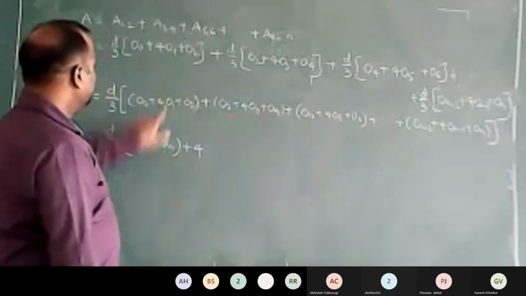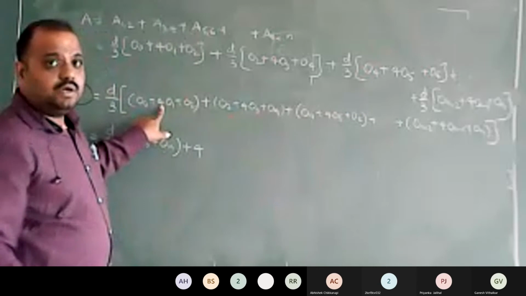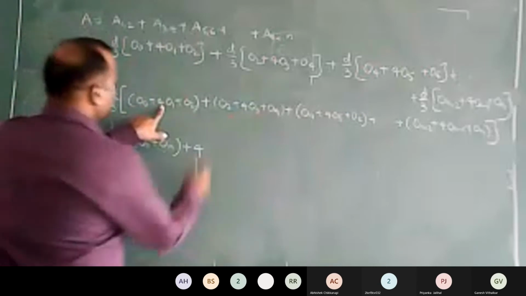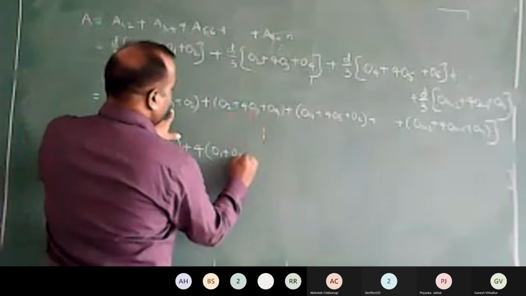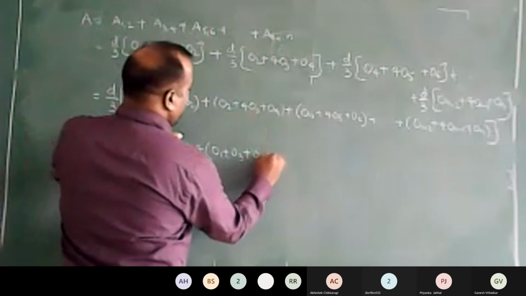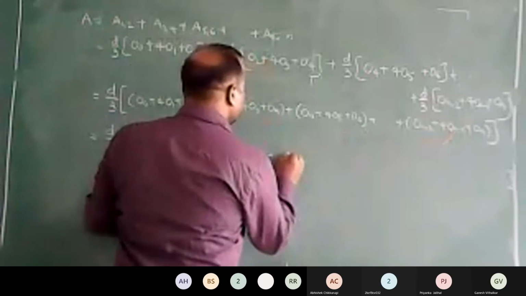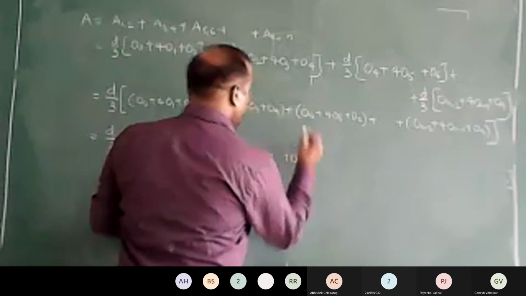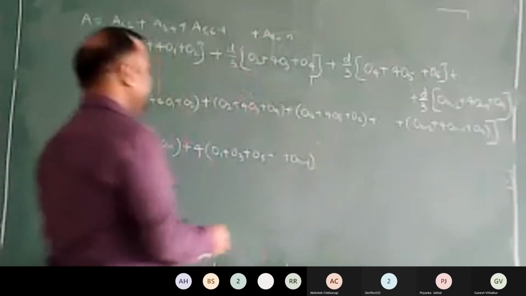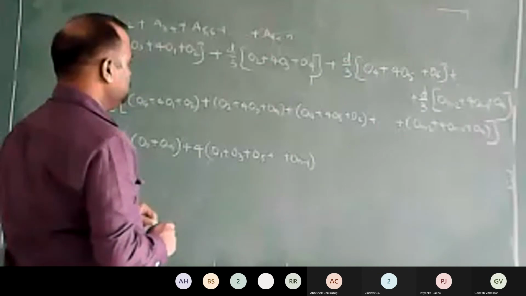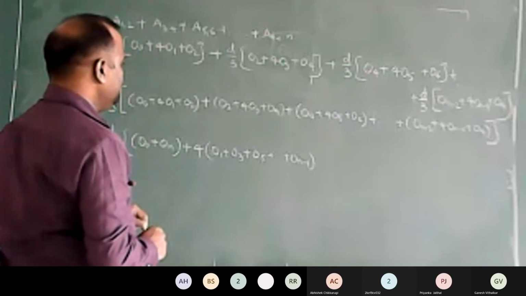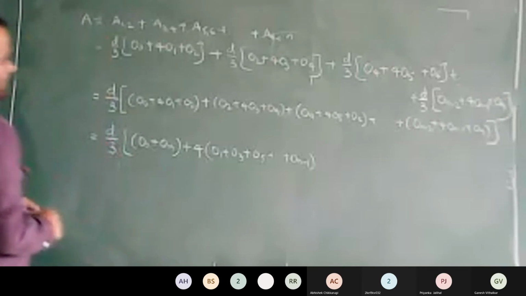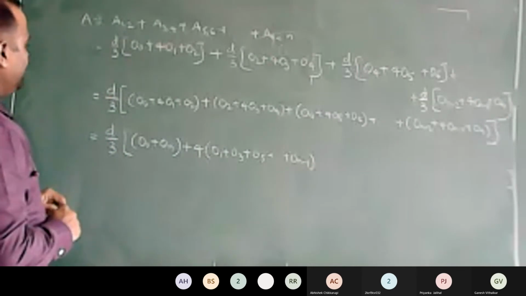Just observe it. 4 is common with all odd number of offsets. 4 multiplied by O1 plus O3 plus O5. It will continue up to ON minus 1. Just observe the equation. Any difficulty here?